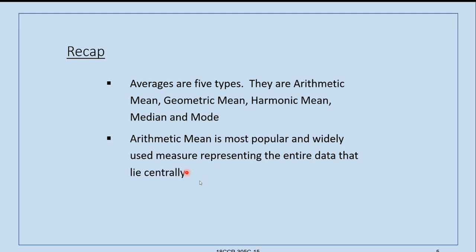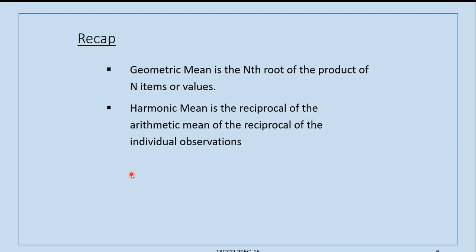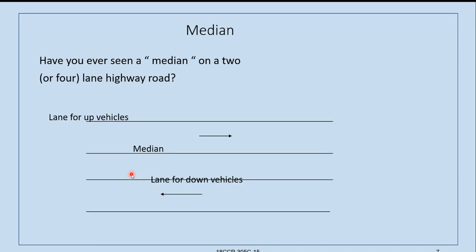where the arithmetic mean measures representing the entire data that lie centrally. That means the value will be at the center of the data which is given. And we have also seen geometric mean is the nth root of the product of n items or values, and harmonic mean is the reciprocal of the arithmetic mean of the reciprocals of the observations. Right?